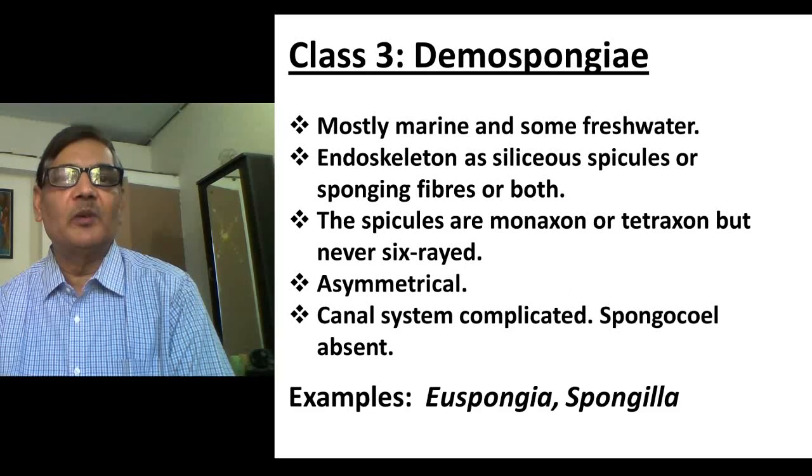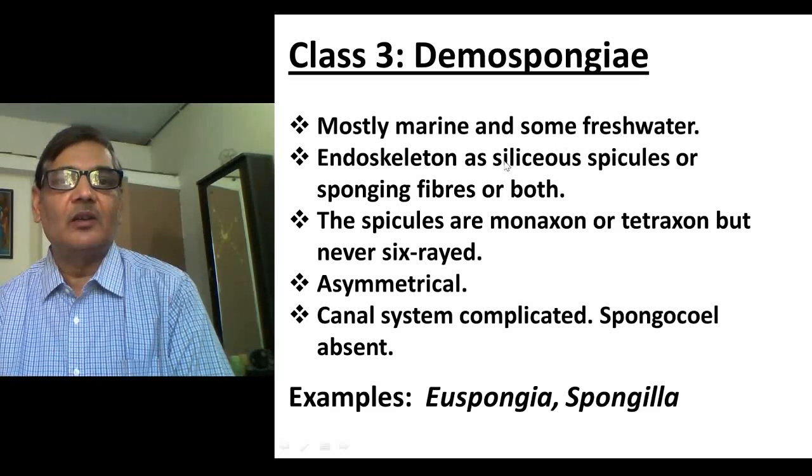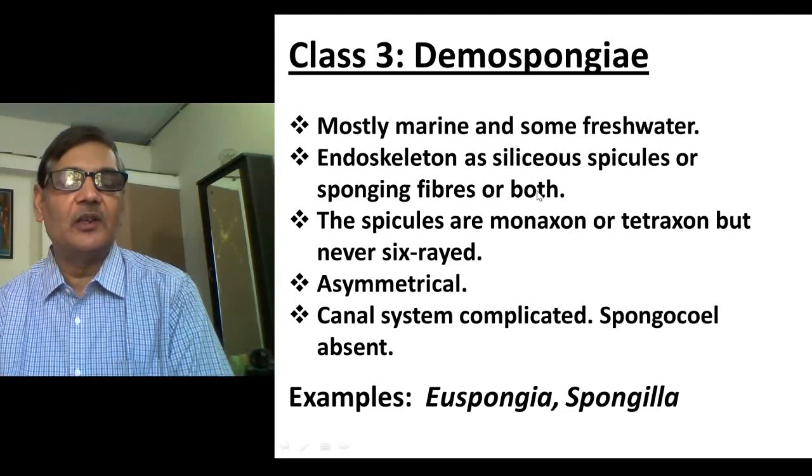Then the third one is Demospongiae. Under this class, marine as well as freshwater forms both come, and the majority of animals are marine, only a few are freshwater. Their endoskeleton is of siliceous spicules or spongin fibers, or both structures may be present in them.